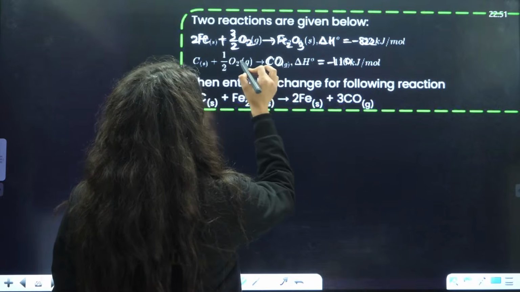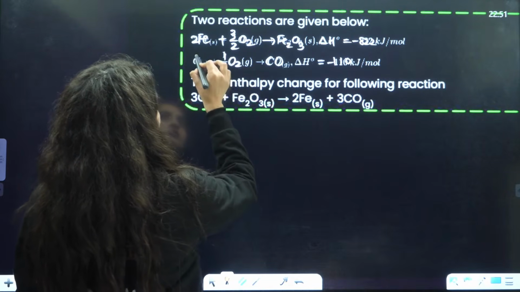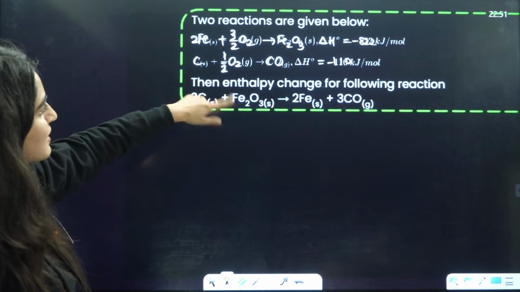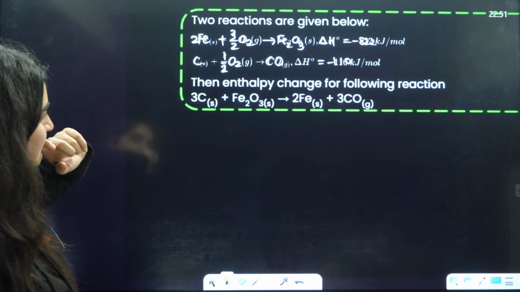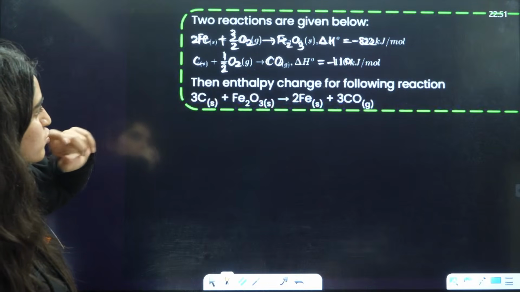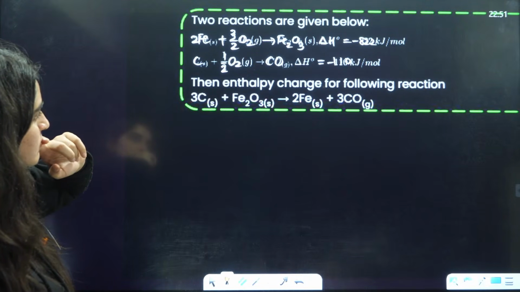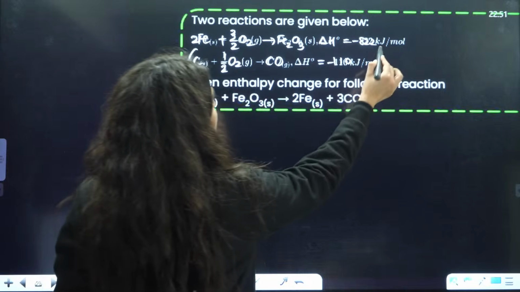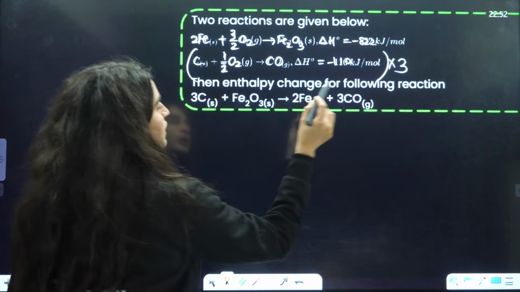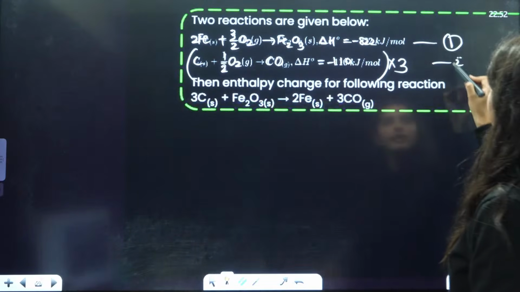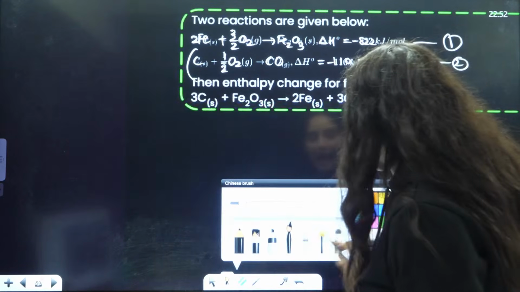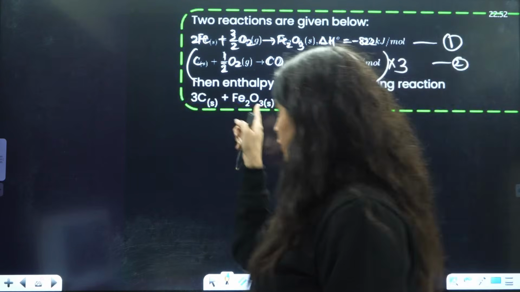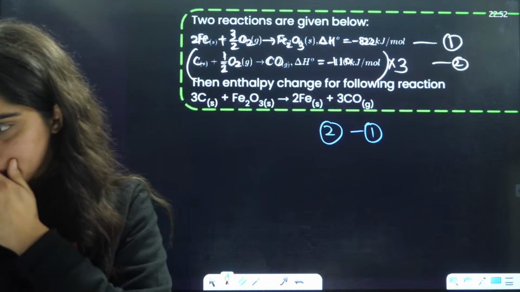This is CO, this is O2, this is half, this is C. They are asking you C plus Fe2O3 giving rise to this. If you multiply this by 3, this is the first equation, this is the second equation, and then you subtract 2 from 1, then according to Hess's law, you will get this particular enthalpy.